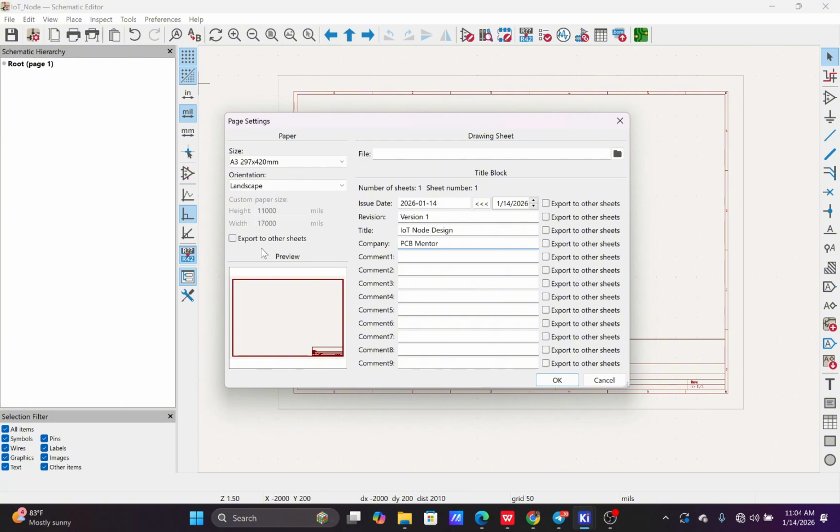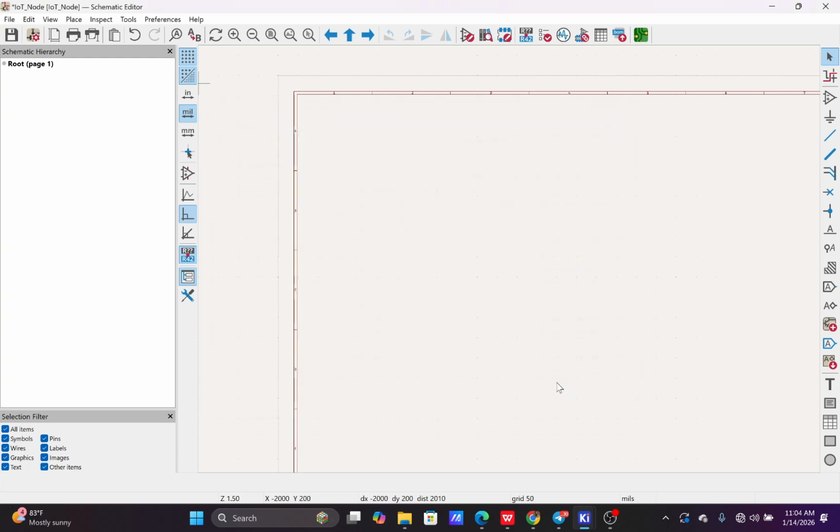And you can also make this sheet exportable. So in case you want to use this particular sheet on another design, you can actually make it exportable. You can use this. So I just click on OK.